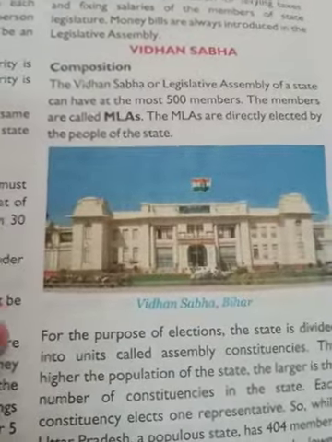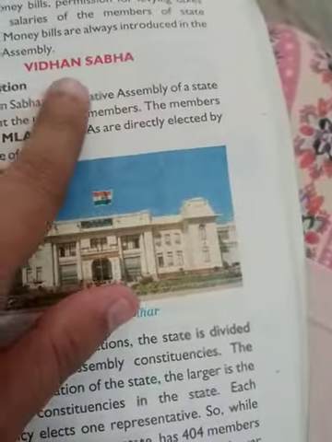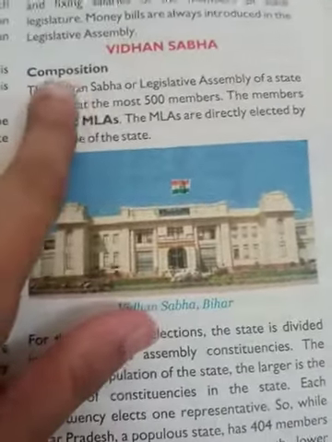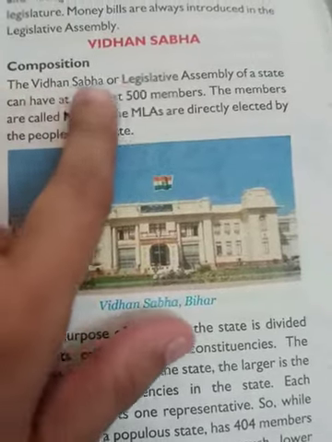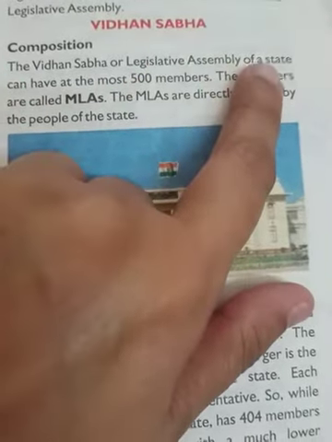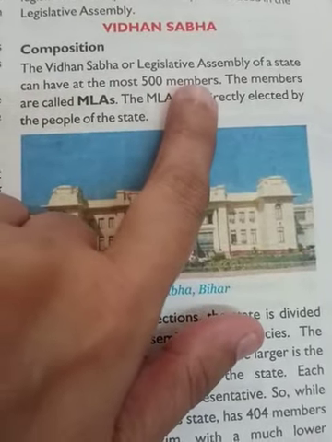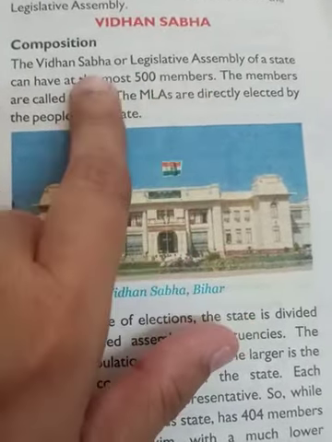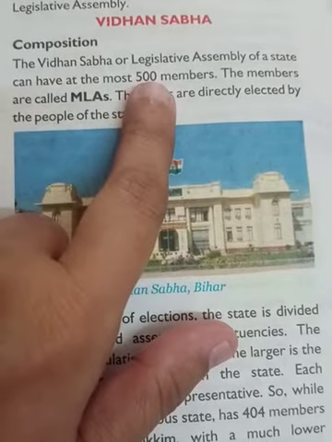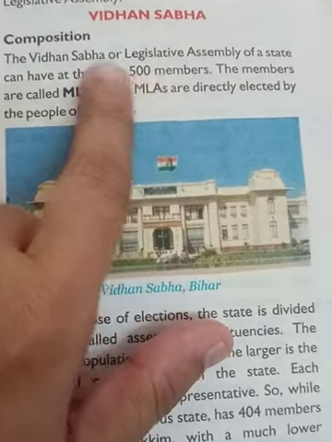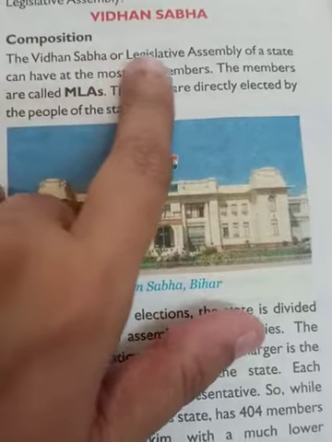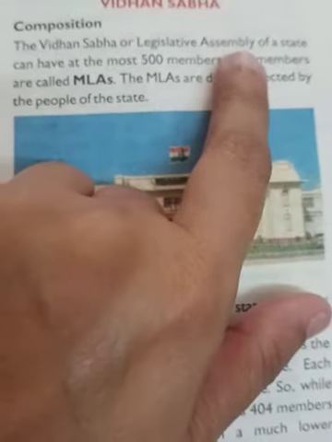Okay students, now we will study about the Vidhan Sabha. Now we will study its composition. The Vidhan Sabha or Legislative Assembly of a state can have at the most 500 members. So how many members are there in Legislative Assembly? 500 members. And you know Vidhan Sabha is also known as Legislative Assembly.